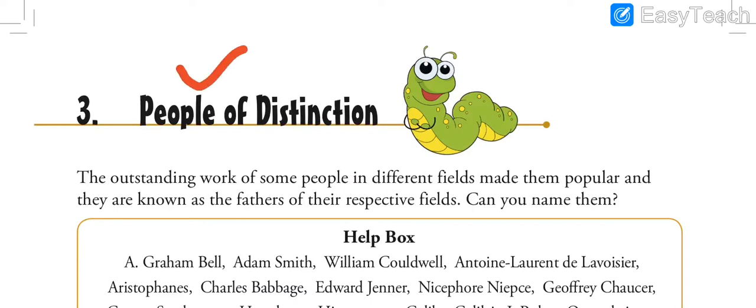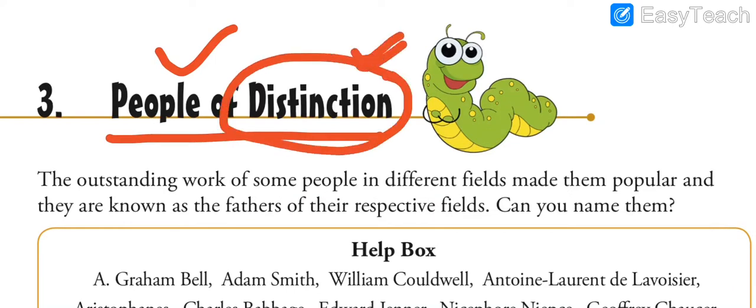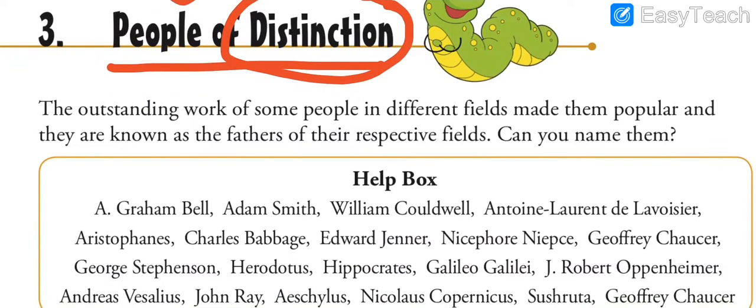It says people of distinction. Earlier we were talking about India, states, its places, its capital, its cities. Now we will be talking about the people of distinction. Do you know the meaning of distinction? That means those people who have done something great, something distinctive, something different from others, for which their work has spoken for them, and they have been given some name, like father of medicine, father of economics.